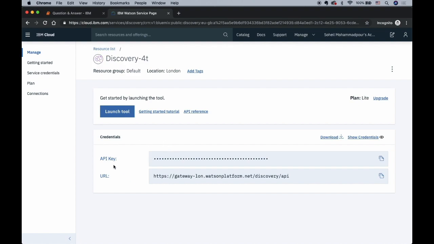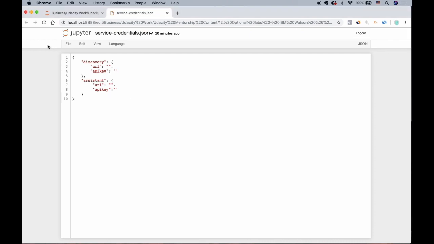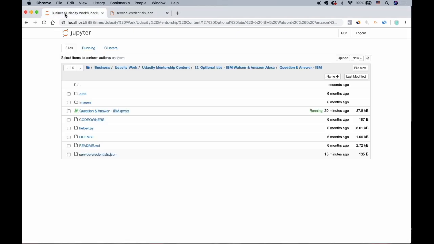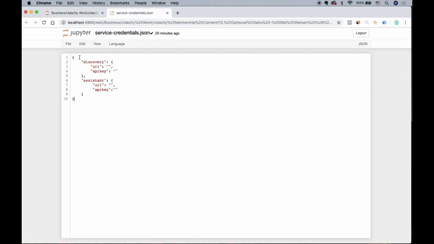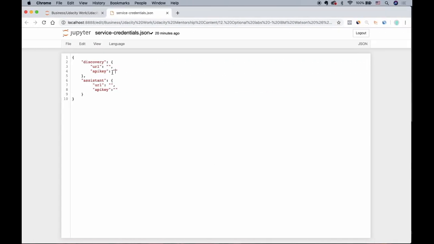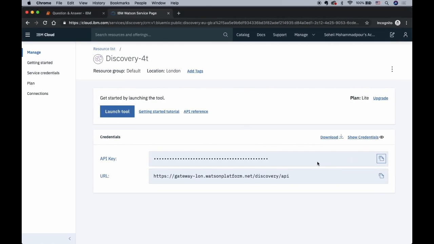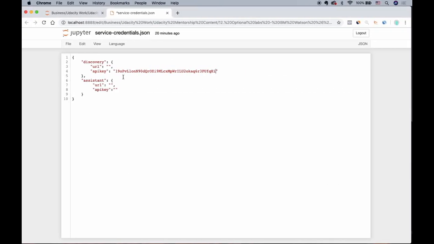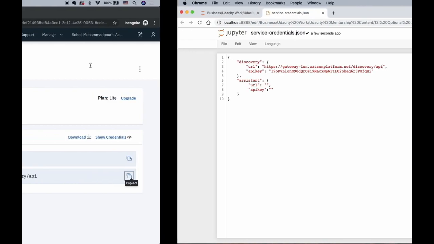In the same directory there's a file named service credential. In here you can find the service credential JSON file. For the first part, the Discovery part, you have to copy and paste the URL and API key inside here. This is the API key, copy paste, and also the URL. So now the Discovery service in IBM has been connected to our Jupyter notebook.